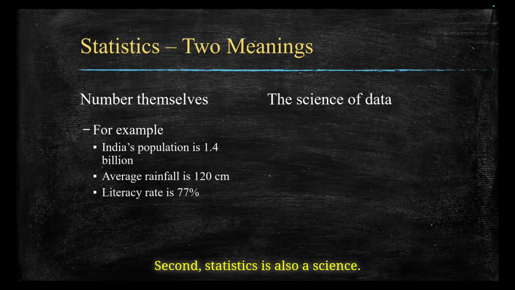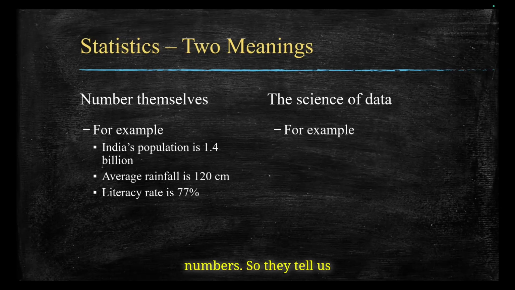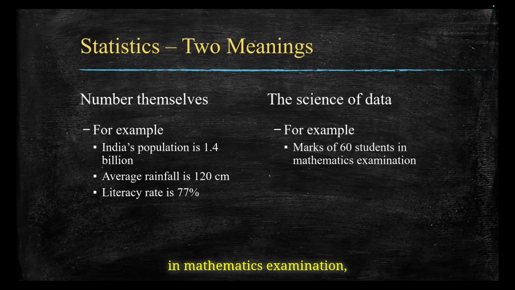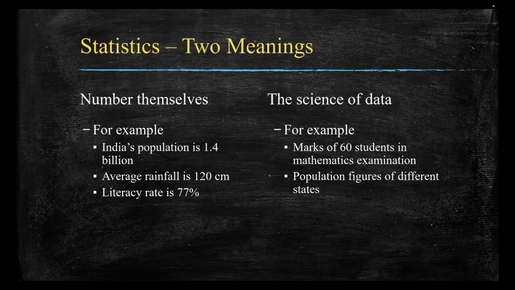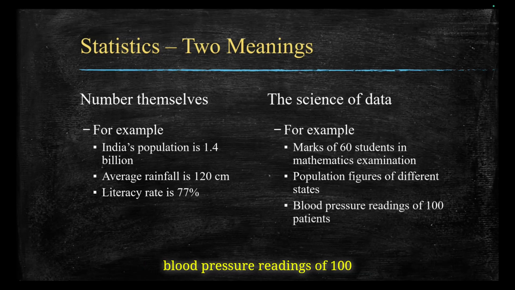Second, statistics is also a science, the science of data. This is all about collecting, organizing, analyzing, and interpreting numbers, so they tell us something meaningful. For example, marks of 60 students in a mathematics examination, population figures of different states, blood pressure readings of 100 patients. See, statistics is not just numbers. It's the story those numbers tell.